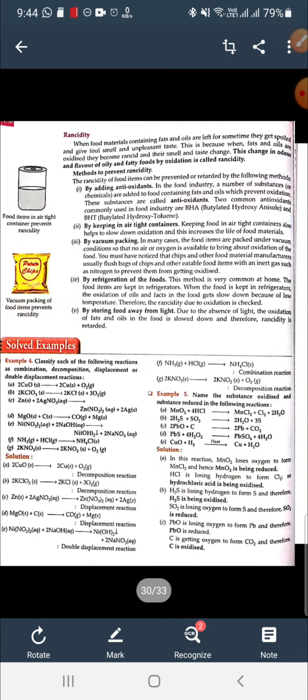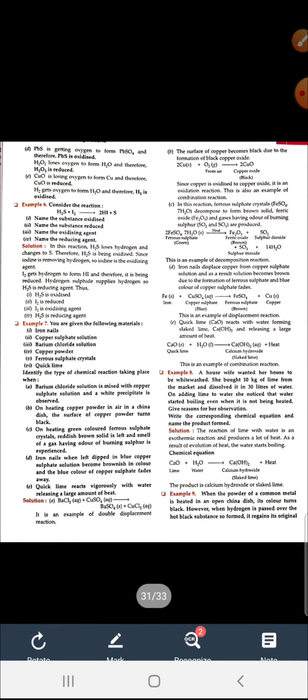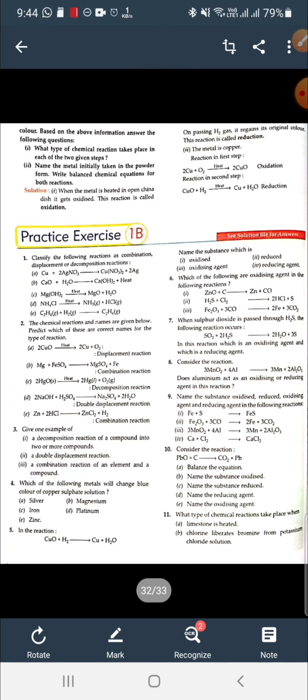So that's all for today. In your PA1, the whole chapter will come, so start preparing for it.